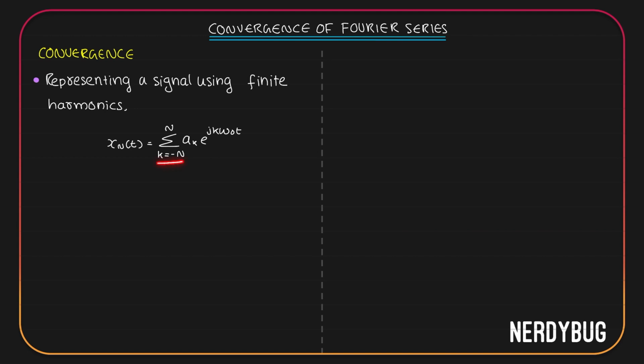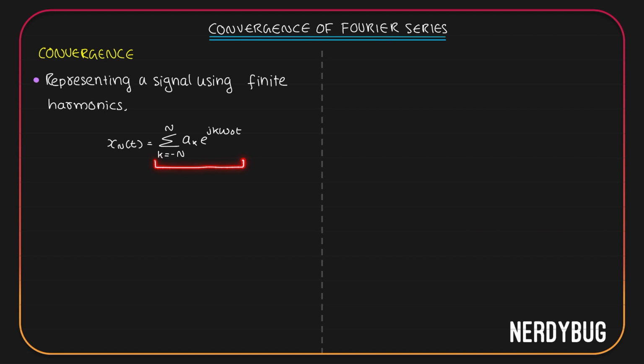That is, earlier we were taking k equals minus infinity to infinity. We had infinite components in our orthogonal set. But consider that we only have finite components in our orthogonal set. We have to take k equals minus n to n only. There are 2n plus 1 components in that case.